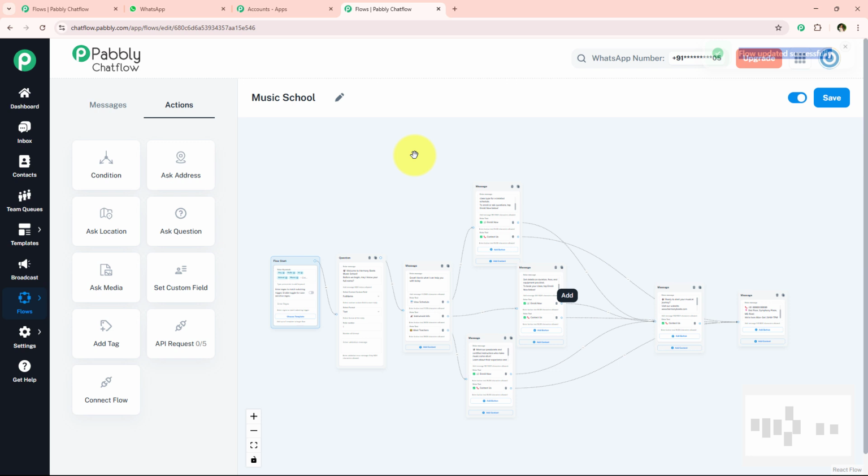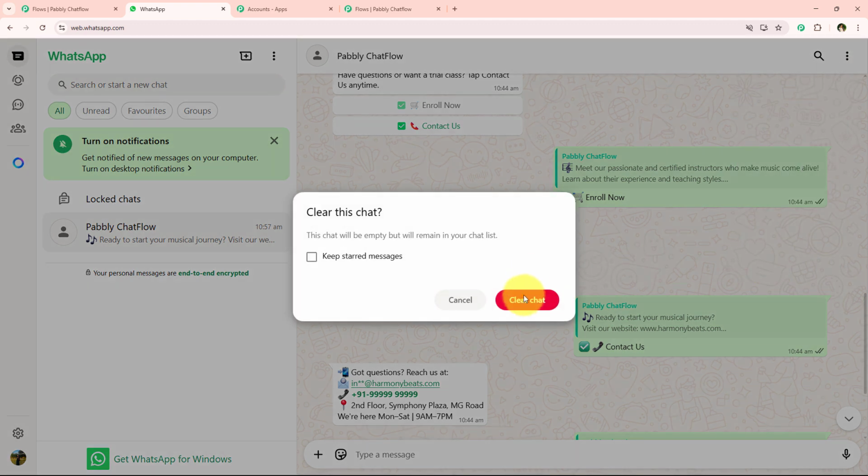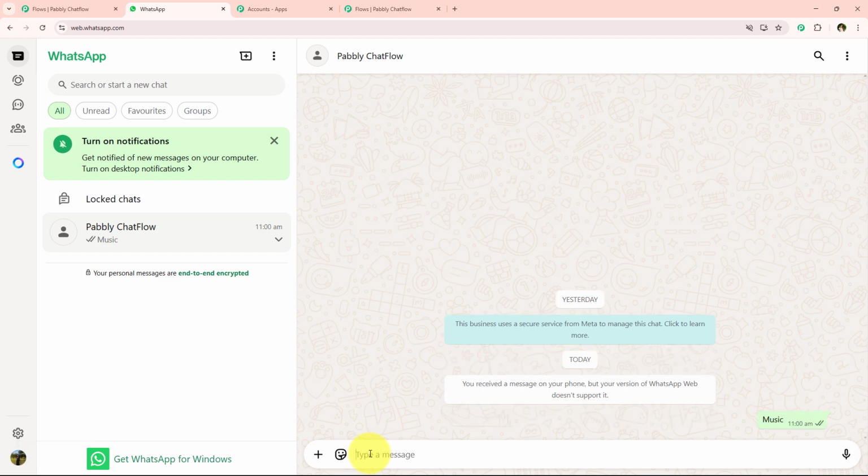Now over here, I'm just going to test it in real time. So for that, you have to keep in mind that this button should always be switched on, all right? So now I'm just going to open my WhatsApp. We're just going to clear the previous chat to start fresh and check our WhatsApp chatbot. Alright, so I'm just going to enter some keyword right over here, which is music. So I'm just going to enter music and send this music keyword.